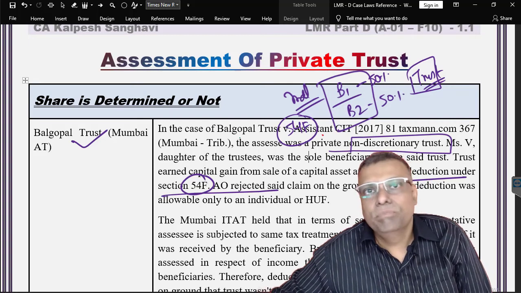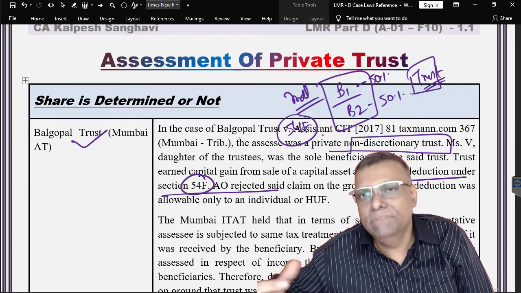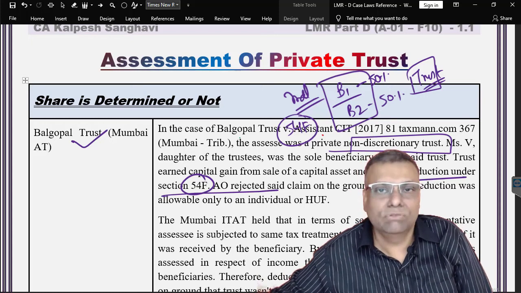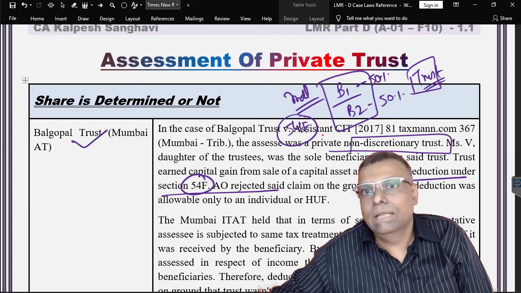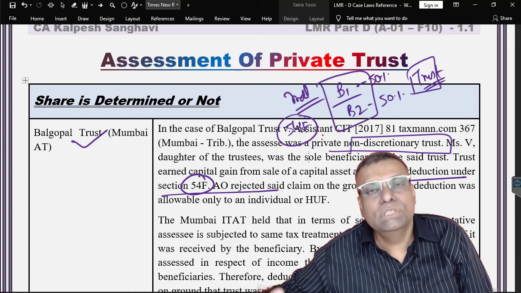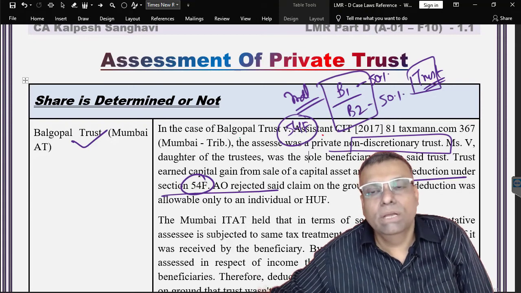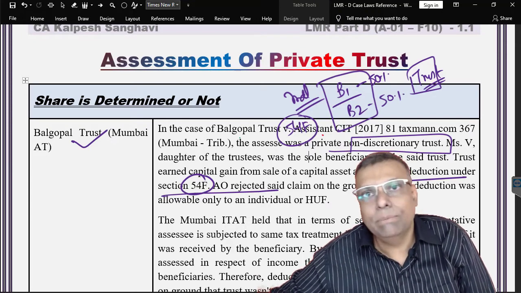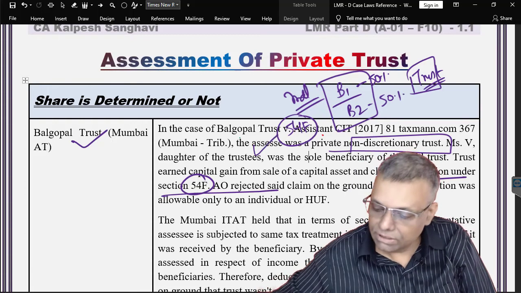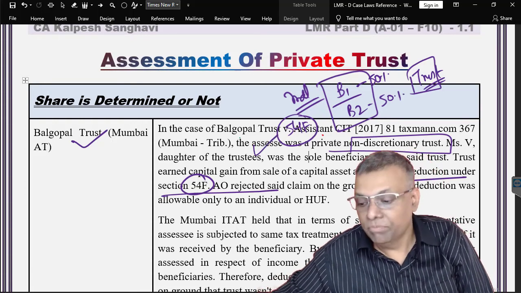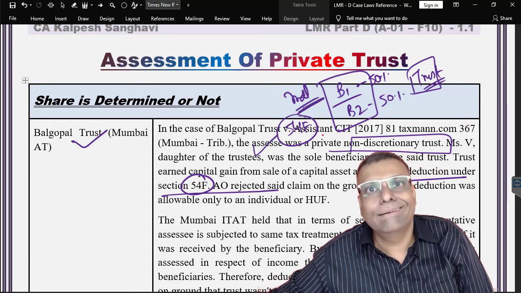Some of the courts are divergent on this particular point, but a very popular view that I am just trying to tell you is that since the beneficiaries are individuals, the computation will be done in like manner and to the same extent, and therefore section 54F provisions are applicable. Why? Because the beneficiaries are individuals.